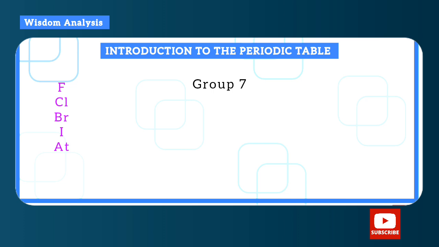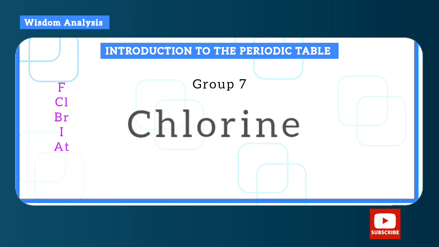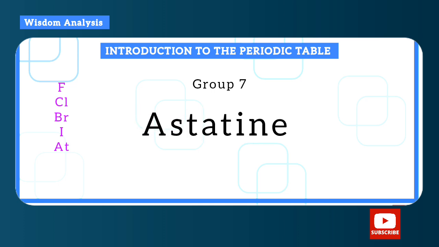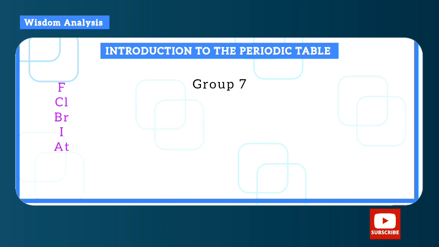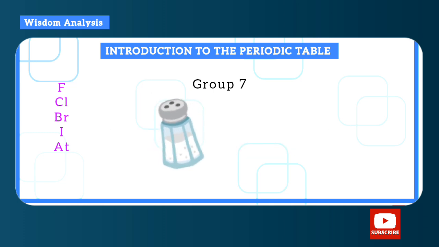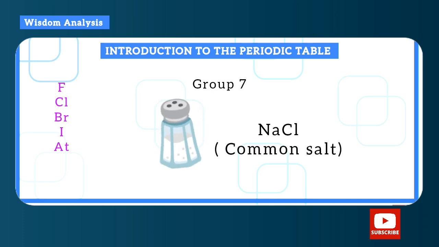Okay, so these are the group 7 elements. We have fluorine, chlorine, bromine, iodine, and so on. So they are called the halogens, which means salt formers. They normally form salts. That's why the table salt, or common salt that you use at home, is sodium chloride, which contains chlorine. See why they call them salt formers.